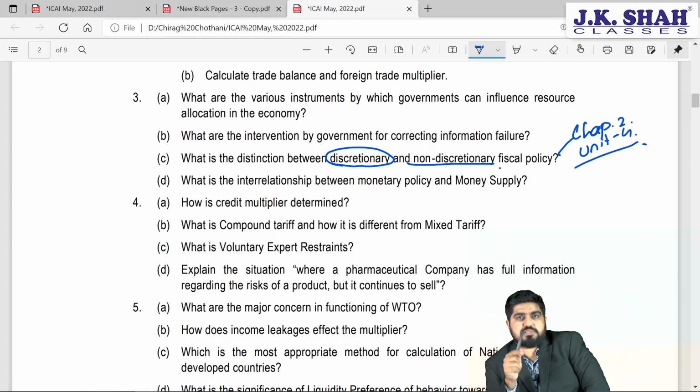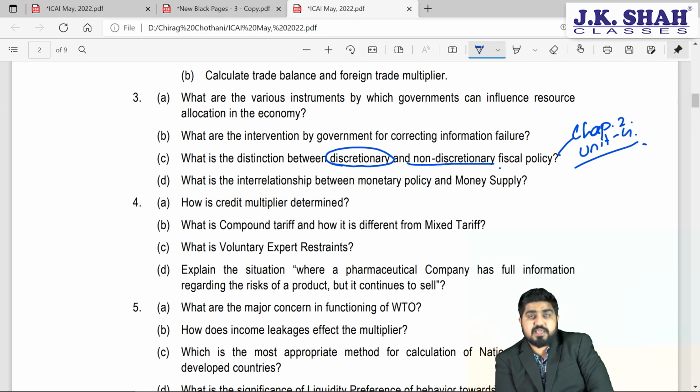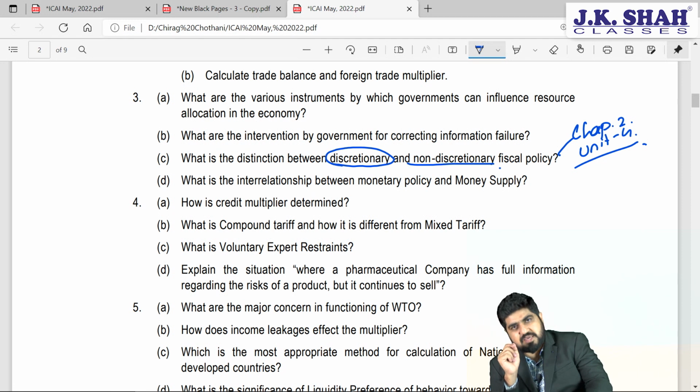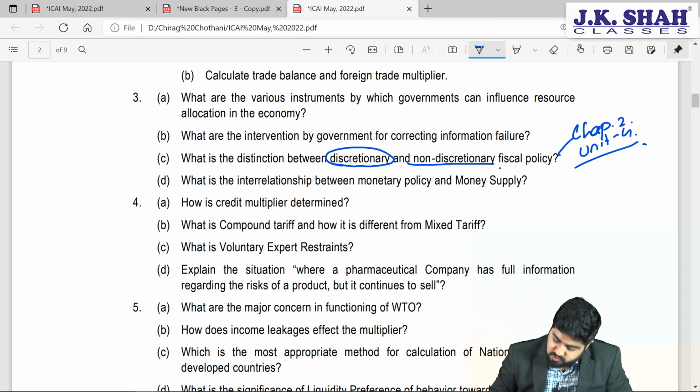In fiscal policy, I am sure you remember, we have different tools and instruments: taxes, expenditure, public debt, budget, and so on. There are some instruments which automatically change with the changes in the economic cycle, which we call automatic stabilizers. And automatic stabilizers are nothing but non-discretionary fiscal policy.